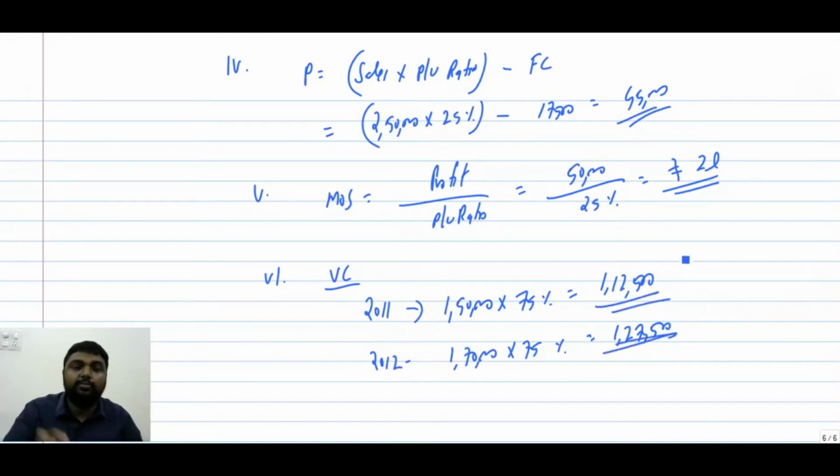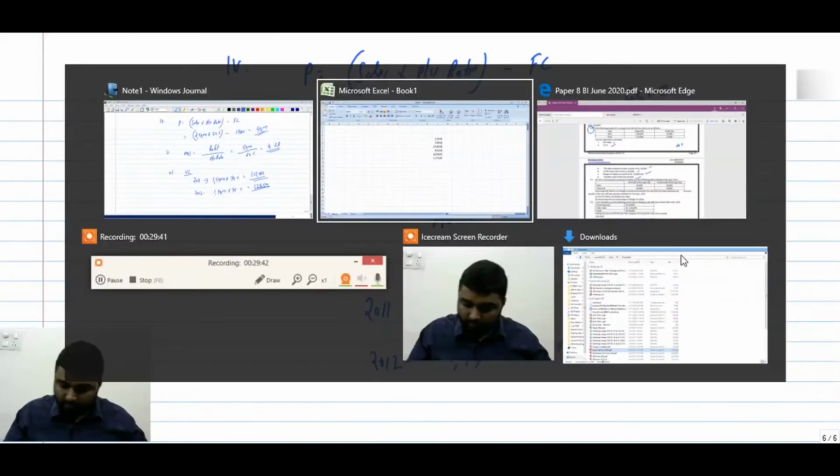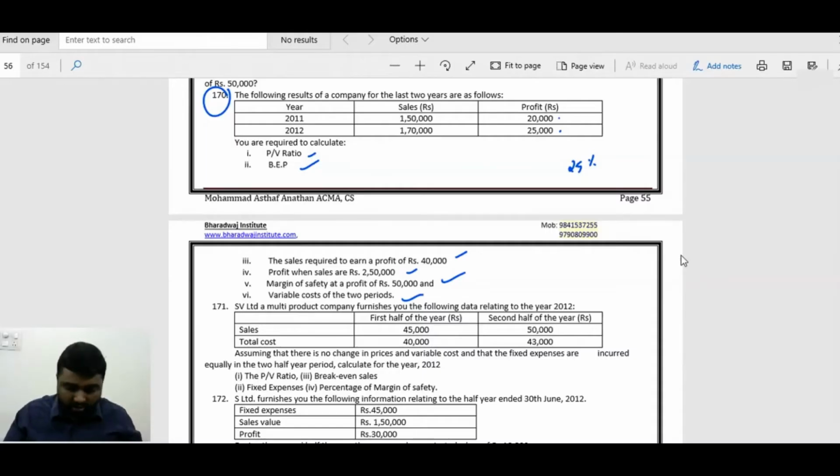See, this model of question is regularly coming for group 1. Sometimes it comes for group 2 also. So we have finished it.